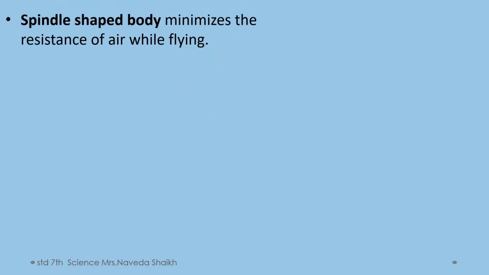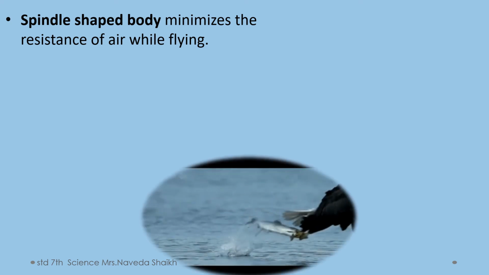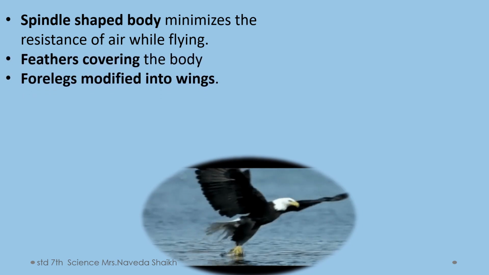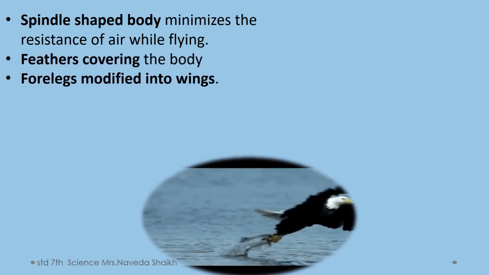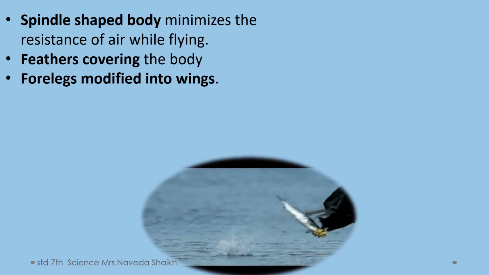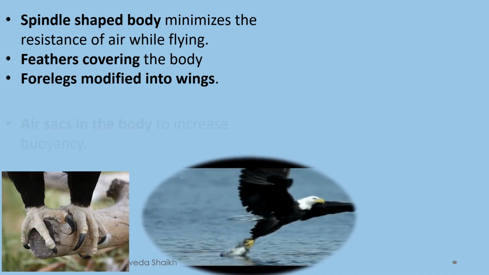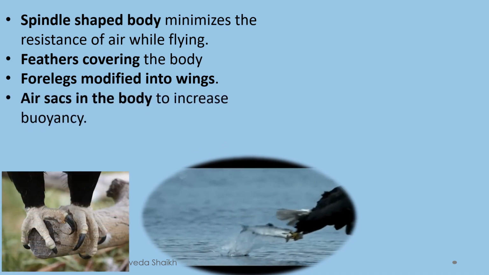They have a spindle-shaped body which helps them to minimize the resistance of air while flying. Now, we have learned about the shape of the fish. The shape of the fish helps them to move inside the water. Same way, even the birds have a specially shaped body so that they can easily fly through the air. Now they have feathers covering the body. They have forelegs modified into wings. Here you can see how strong it is.